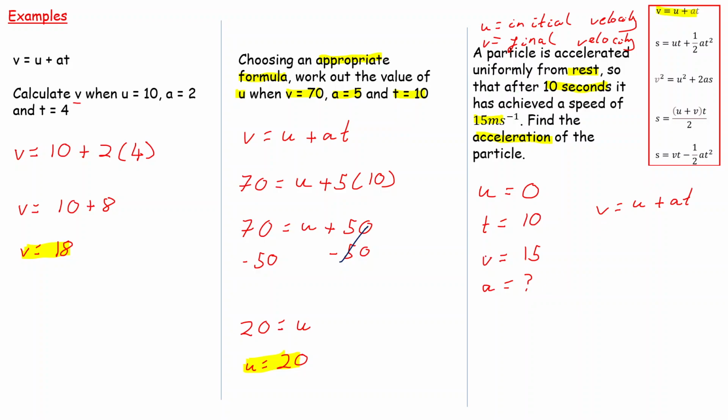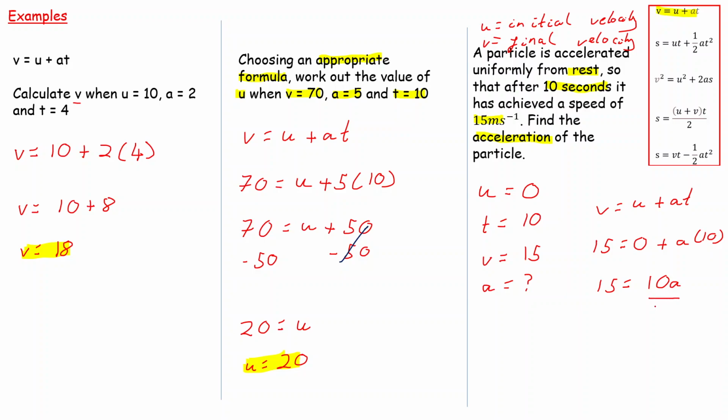So my V is 15. So 15 is equal to my U, which is 0, plus my A, and then my T, which is equal to 10. So 10 goes in there. That 0, I can just simplify, so it goes, and I've got A times by 10, which I can write as 10A. They mean the same thing, it's just better to write the number part first. I'm trying to find the acceleration A. I've got 10 times A.